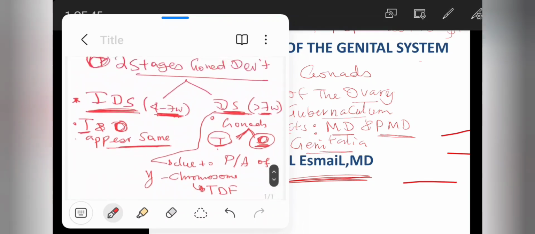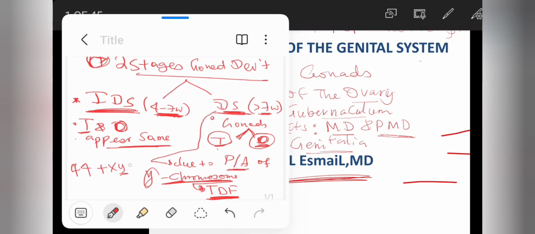It forms due to what? Due to the presence or absence of the Y chromosome. This Y chromosome has the testis determining factor. As you know, in males there are 44 autosomal chromosomes, or 22 pairs, which are non-sex determining, plus XY, which is sex determining.